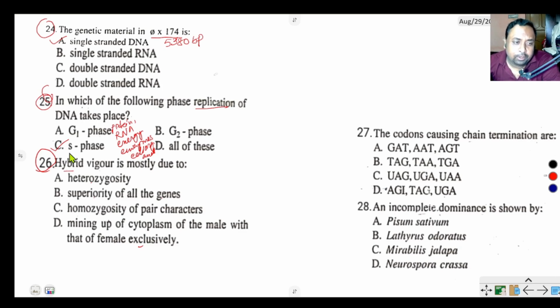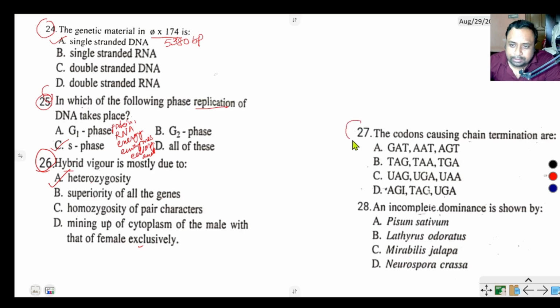Hybrid vigor is formed only when two different varieties of organisms are mated, because heterozygosity carries variation, and more variation means more genetic adaptability, a more advanced organism.